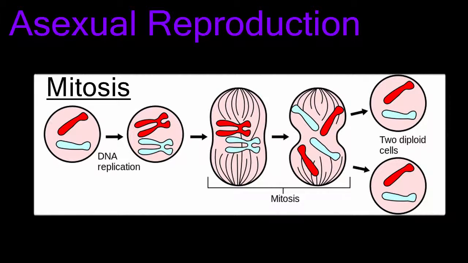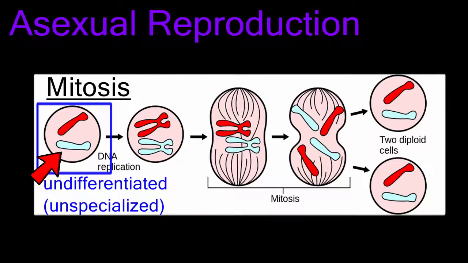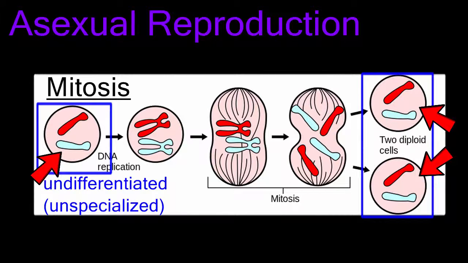Asexual reproduction occurs by mitotic cell division. Undifferentiated or unspecialized cells in the parent organism divide to produce two daughter cells that are genetically identical to each other and to the parent cell. Asexual reproduction, therefore, produces offspring with very little variation.